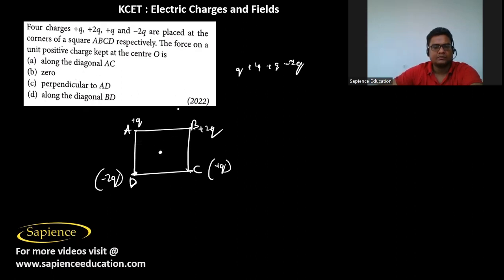Force on a unit positive charge. So a unit positive charge means plus 1 coulomb charge has been kept at the center. The force on it will be: now these two forces will get cancelled. This is the same repulsion as from C. These two forces are equal and opposite, so they will cancel out. And these two forces will be added up.